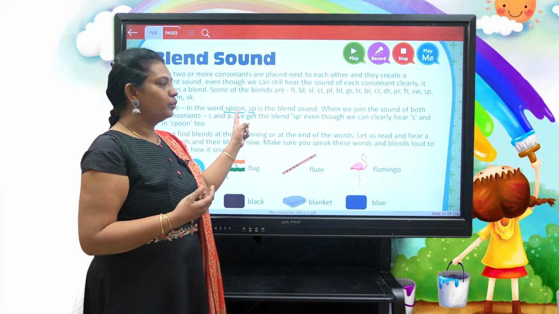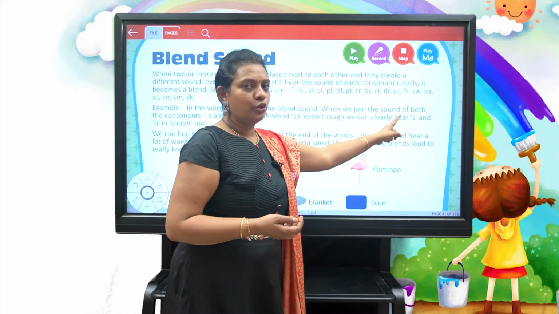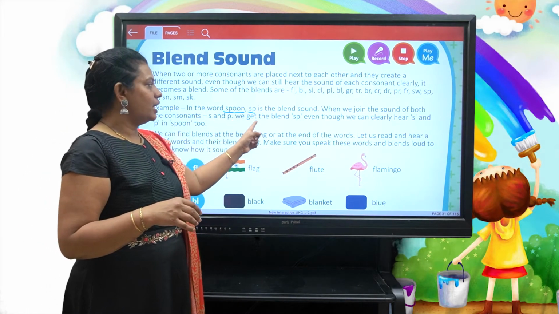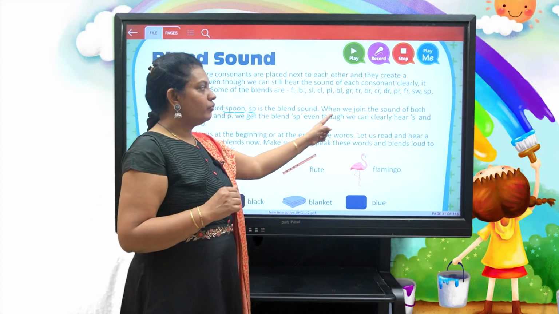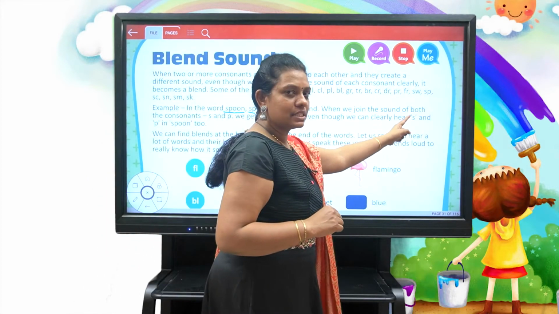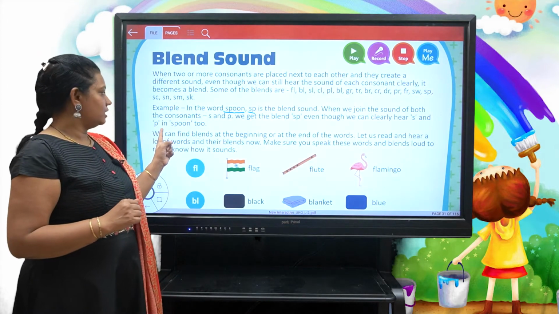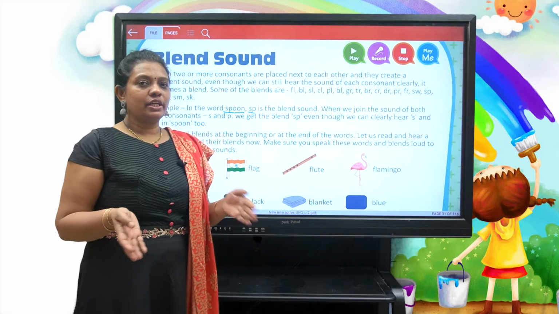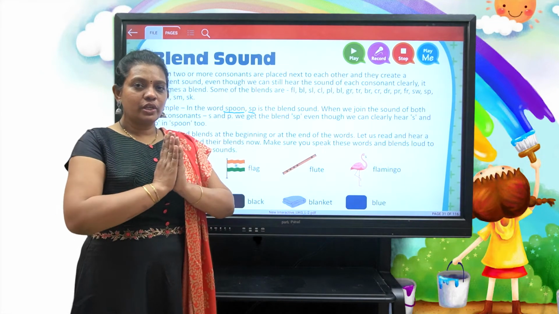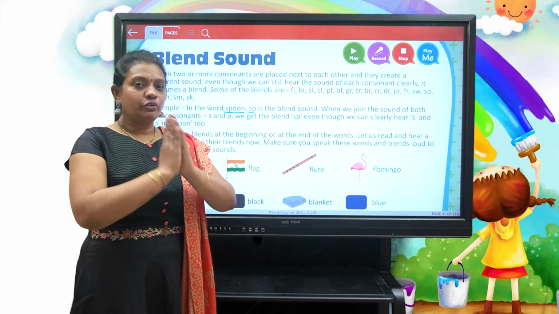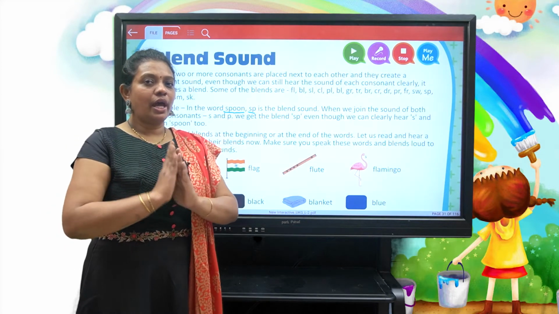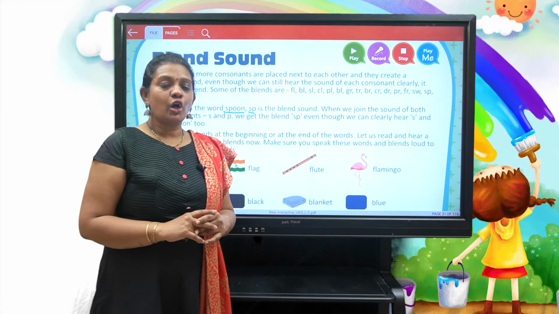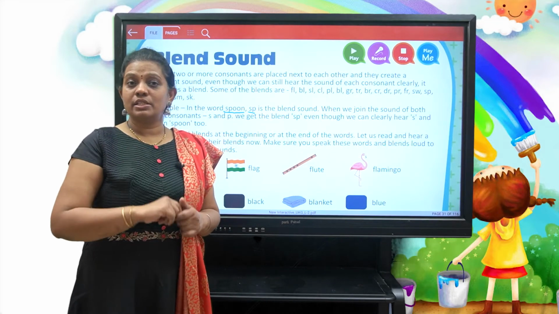So in spoon, when we join the sounds of both consonants s and p, we get the blend sp, even though we can clearly hear s and p in spoon. Am I right, children? So when we join s and p, we get sp, but you will still be able to hear the s sound and the p sound. That is all about blending. It does not lose its original sound.